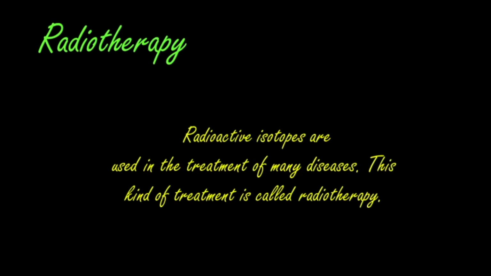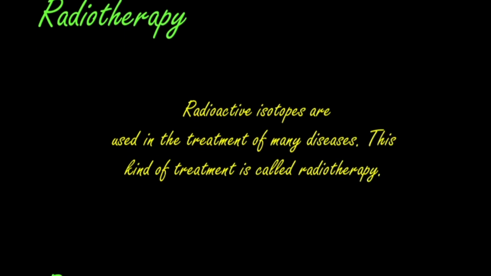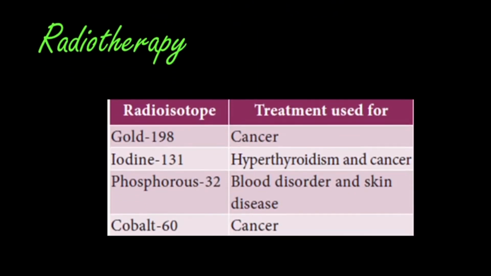Next one is radiotherapy. So radioactive isotopes are used in the treatment of many diseases. That kind of treatment is called radiotherapy. If you use those isotopes to cure the disease, then it is called radiotherapy. An example for that is gold 198, which is used to cure cancer.